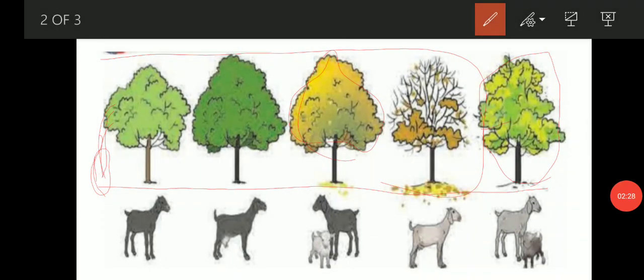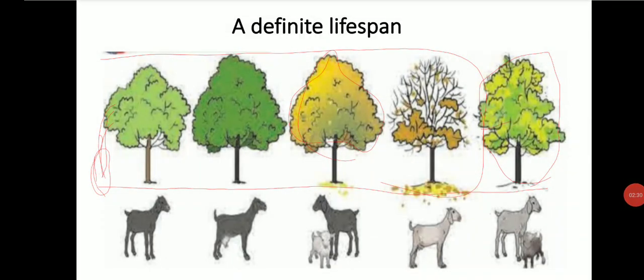In the next example, the example is from animal species, that is goat. So in the lifespan there is one important stage which is followed by all living organisms, that is reproduction.